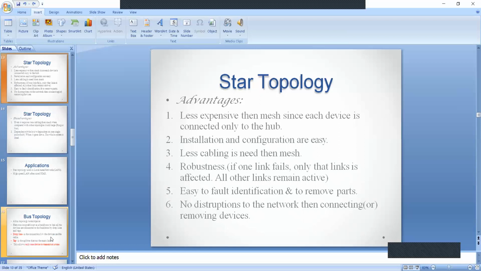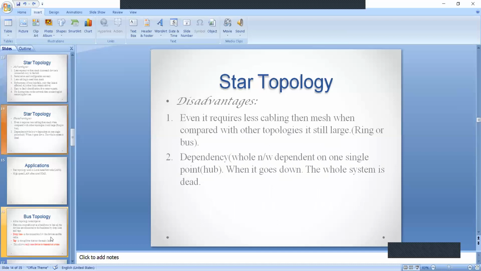Next, fault identification is also easy because, as I said before, if any link fails, we can identify that link and remove it without any problems. The last one: no disruptions to the network when connecting and removing devices. Suppose we want to add one device to the hub, there is no interruption. Suppose we want to remove a device from the hub, there is no disruption. These are all the advantages of star topology.